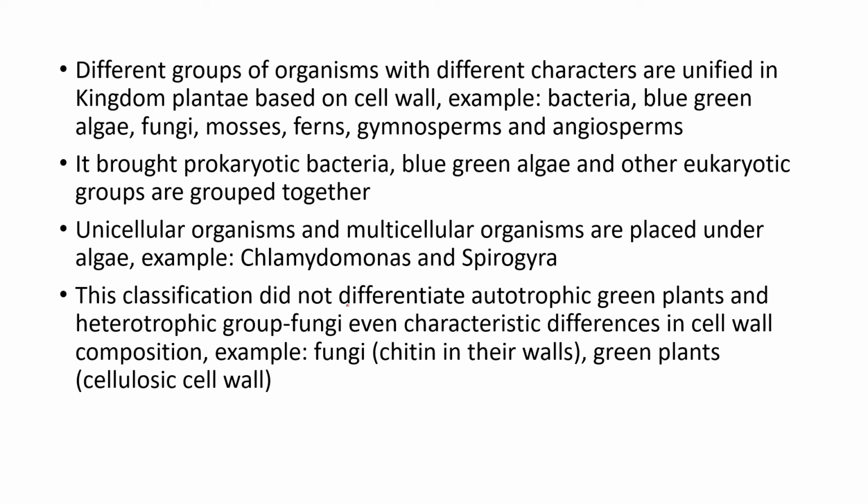So this classification did not differentiate autotrophic green plants and the heterotrophic group fungi, even with the characteristic differences in the cell wall composition. So what is cell wall composition? First of all, we have to discuss the composition of the cell wall. It means there are some components in the cell wall which make the cell wall. For example, the cell wall of the fungi is made up of chitin, which is used for the buildup of their cell walls. Next, green plants: the cell wall of green plants has cellulose, or you can call it a cellulosic cell wall. These are the problems in the classification based upon the cell wall and so on.